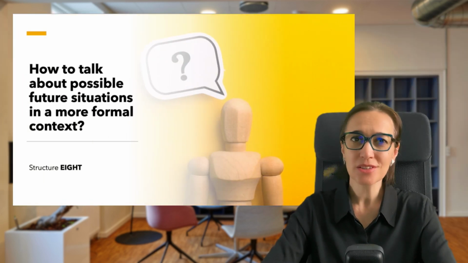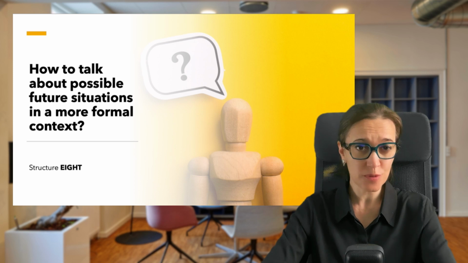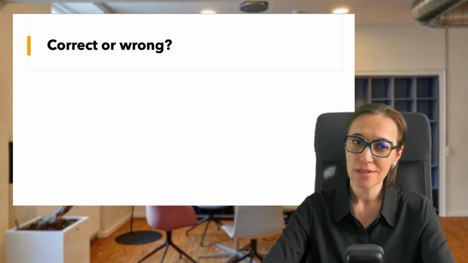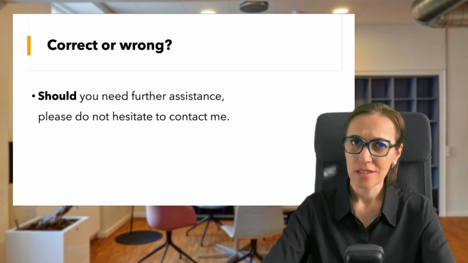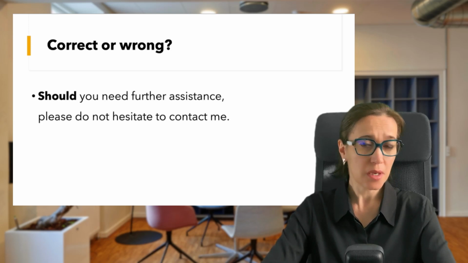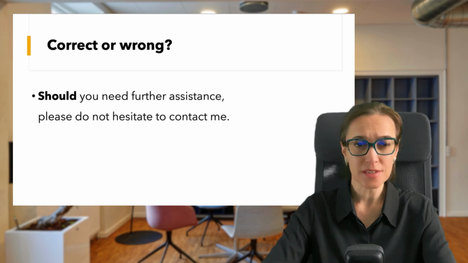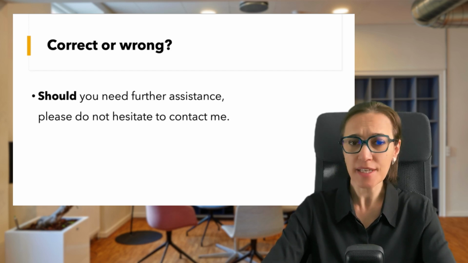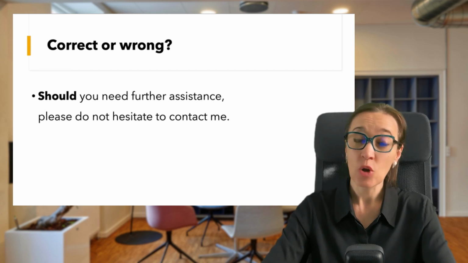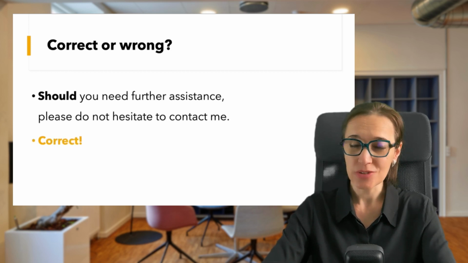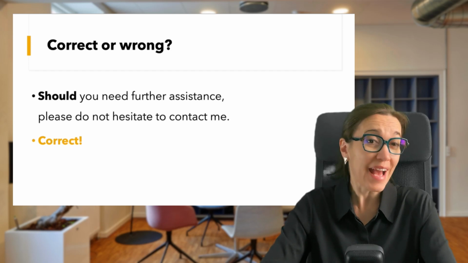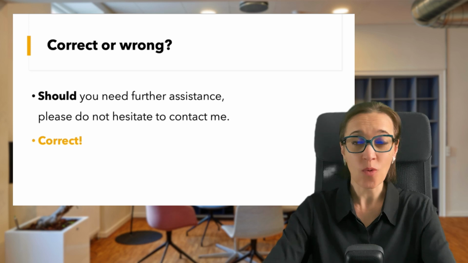Now, do you want to refer to possible future situations in a more formal context? Take a look. Can we use should, meaning if? For instance, should you need further assistance, please do not hesitate to contact me. Of course, should is used to discuss potential future needs or actions in formal or polite contexts.